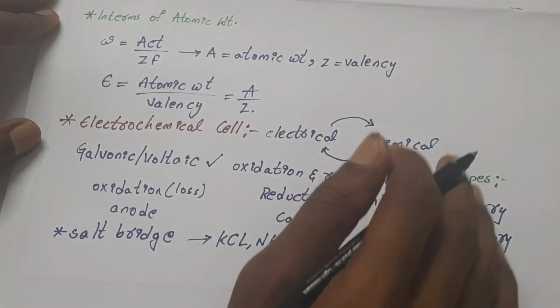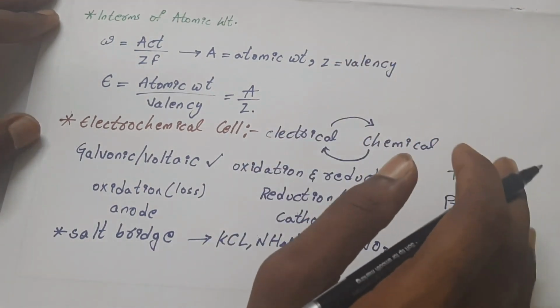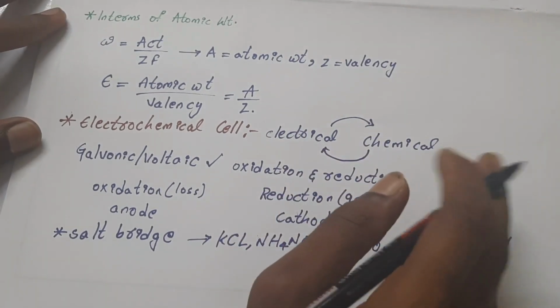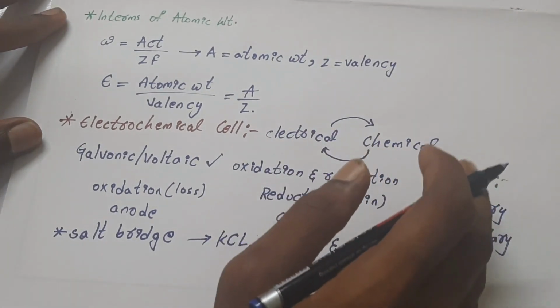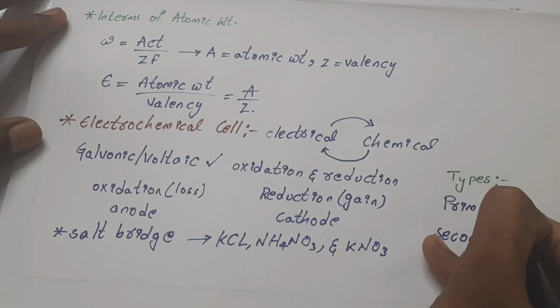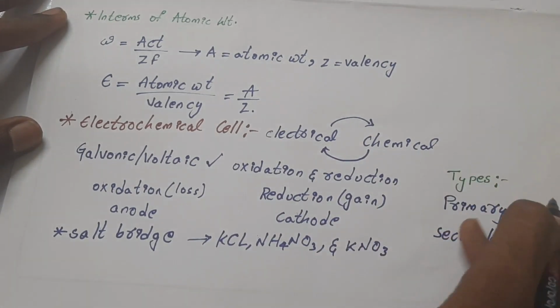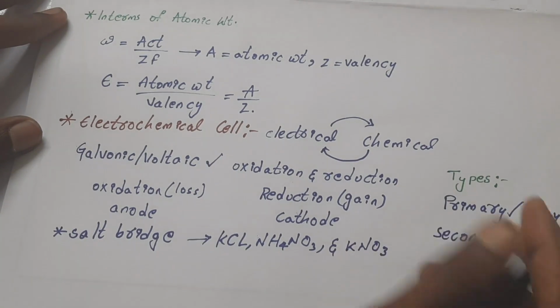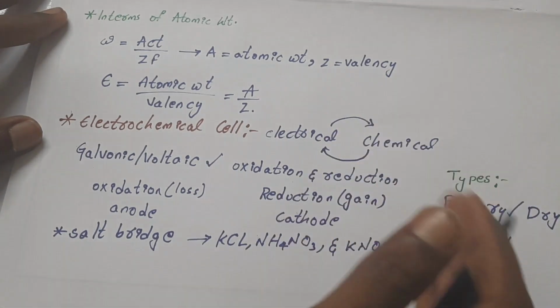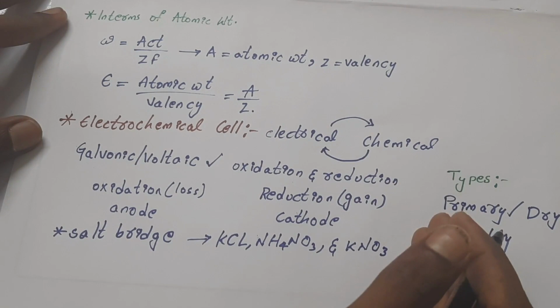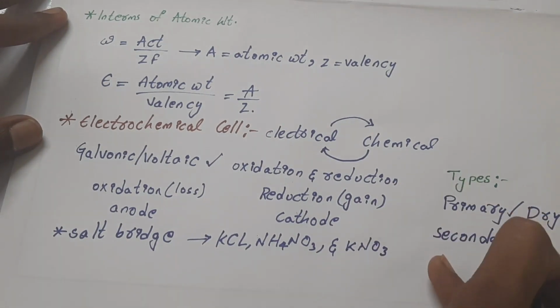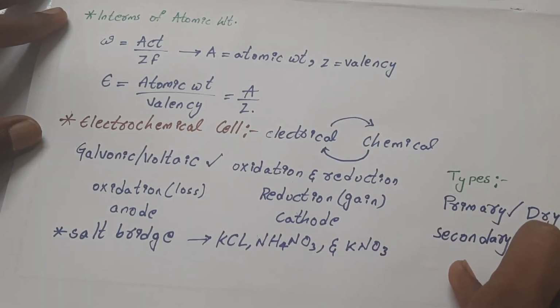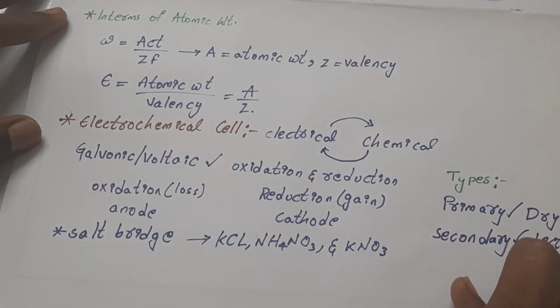The primary galvanic cell is a battery that can be used once and discharged, and it cannot be recharged with electricity or reused. The best example for the primary galvanic cell is the dry cell, whereas the secondary type of galvanic cell is a cell that can be recharged after use. The best example of the secondary galvanic cell is electrical batteries.